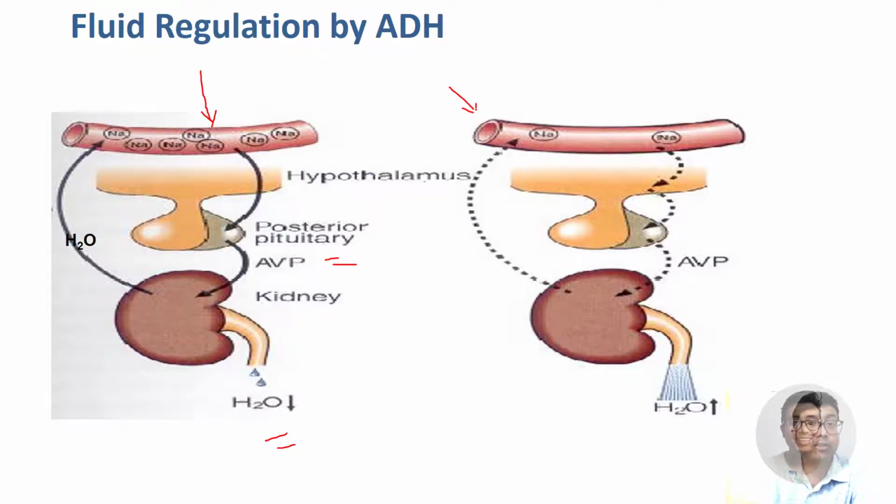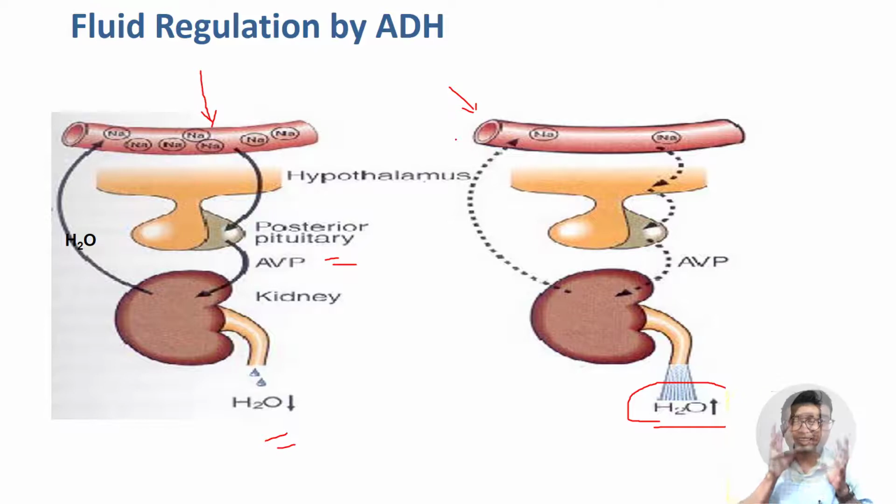If sodium content is very low due to hyponatremia, or some edema, the body feels that there is excess water and we need to let go of it. What will happen then? The triggering of osmoreceptors will be stopped. There will be no ADH secretion, and normally what happens if there is no ADH? Regular flow of urine will happen, and hence you can see H2O, that is urine production. Excess water is being excreted via the kidneys, and then the osmotic balance will be maintained.